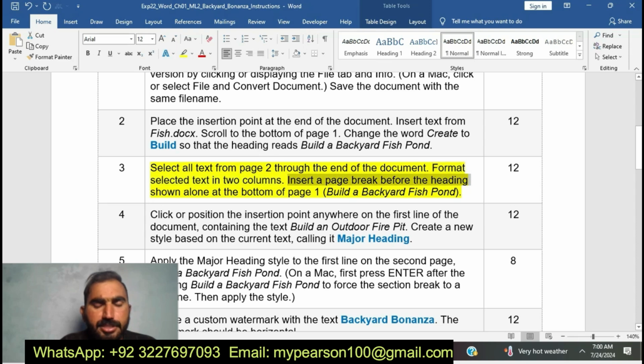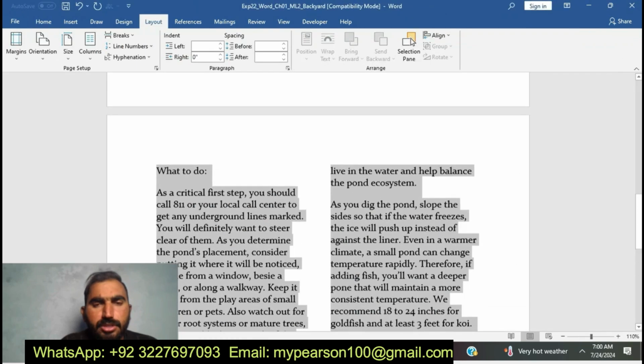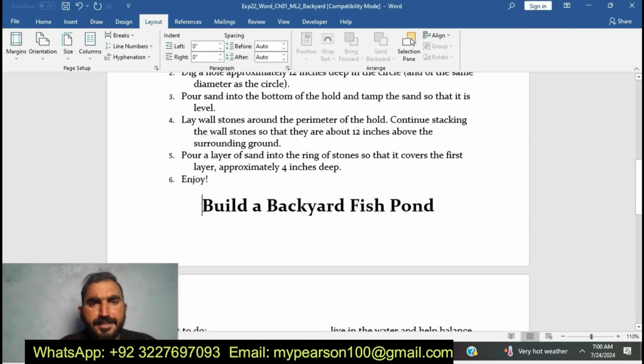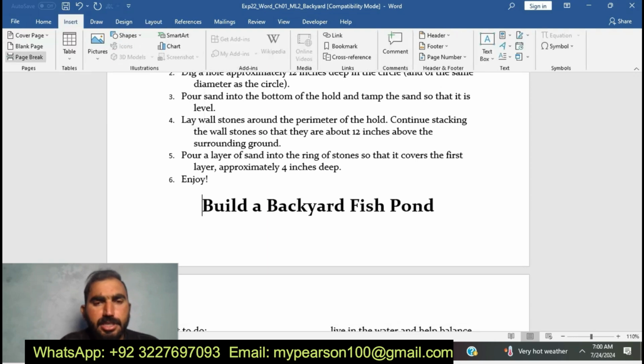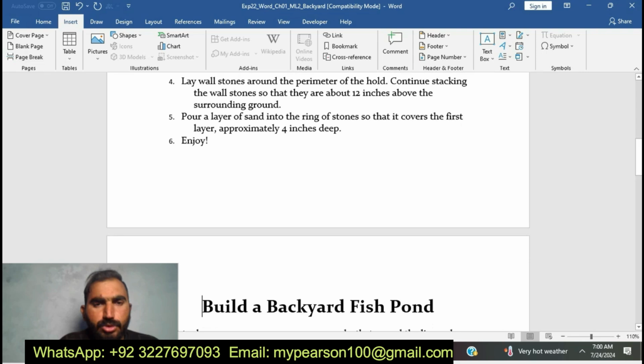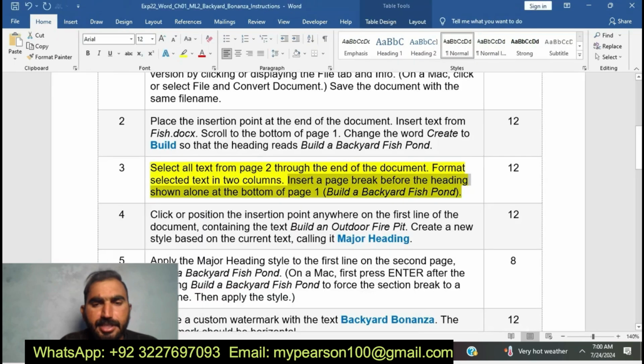Now I am going to complete step number 3 of EXP22 Word Chapter 1 ML2 Backyard Bonanza. Insert a page break before the heading shown along the bottom of page 1. Okay, now I am going to insert the page break. Okay, I have inserted the page break. I have completed step number 3.